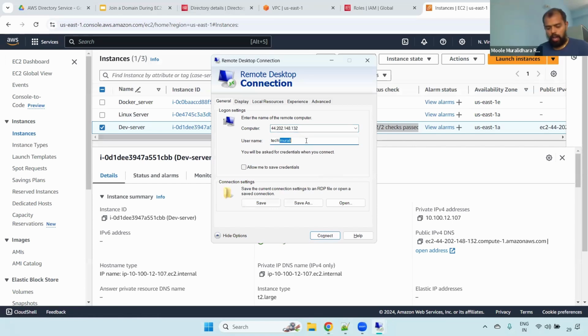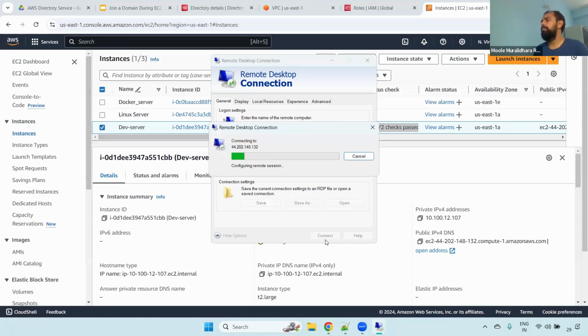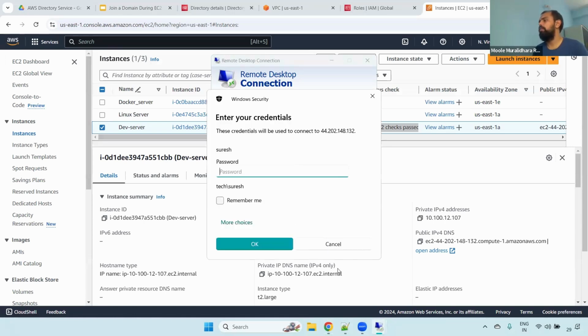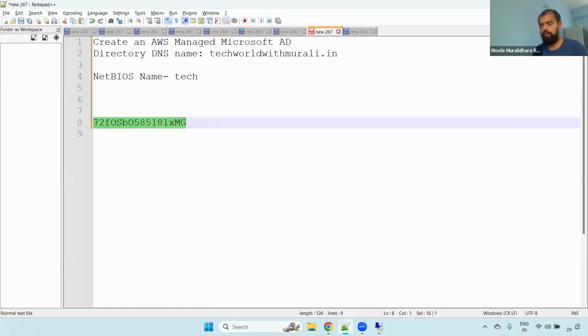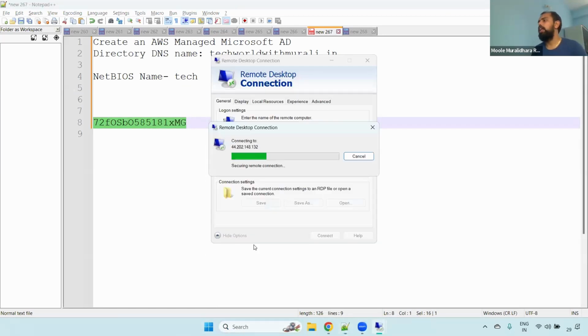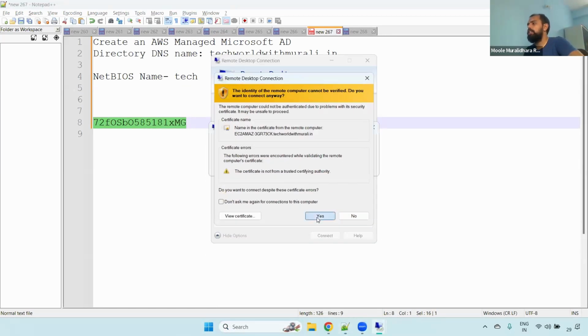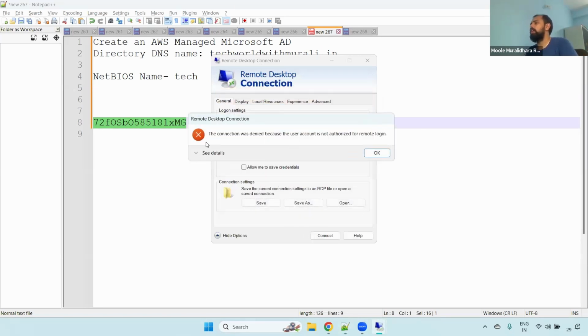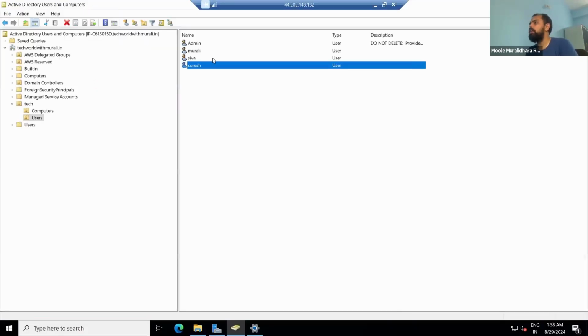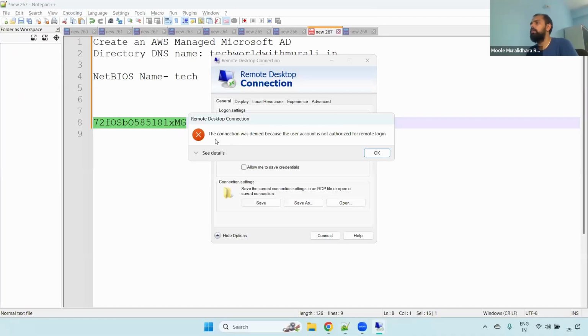Here, instead of Murli, I'm giving Suresh. Now observe here, click connect. It is asking for the password. Now you have to give this particular password, we already gave that, and then enter. Click OK, then yes. Now it will throw the error because the connection was denied since the user is not authorized for remote login. We have created the Suresh user and the Siva user, but we haven't assigned any permissions. That's why it is throwing the error that Suresh doesn't have permission to log in to this server.